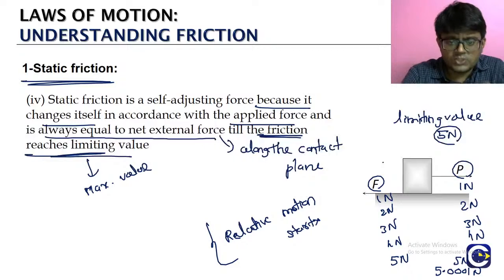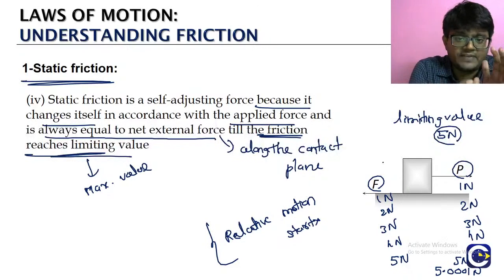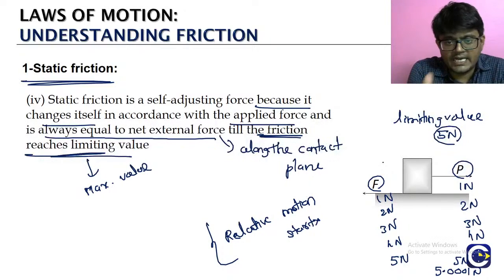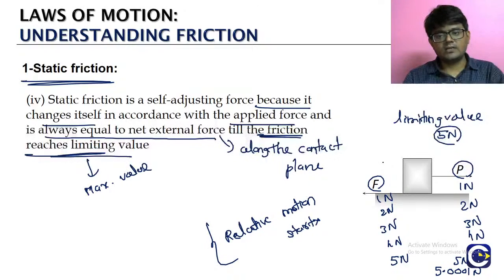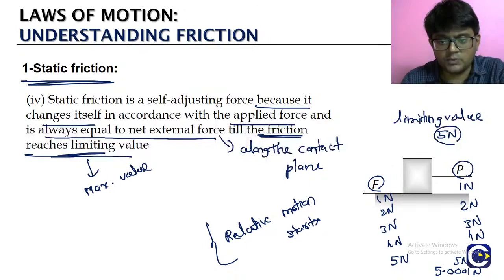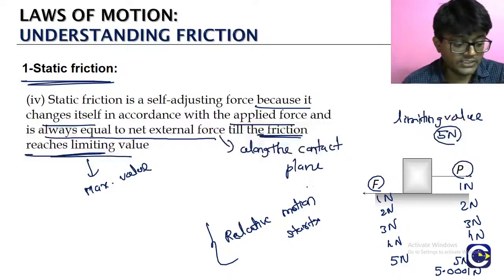அதுக்கும் இதுக்கு டிஃபரன்ஸ் என்னன்னு சொல்லிட்டு we will try to understand. after some time we will look at what is the basic difference. static friction க்கும் அந்த kinetic friction க்கும் எங்க basic difference வருதுன்னு சொல்லிட்டு we will try to understand. but static friction will be existing until there is no relative motion. motion start ஆன உடனே static friction will not be existing at all. அதுக்கு அப்புறம் என்ன வருது? the friction that will come into picture will be called as kinetic friction.